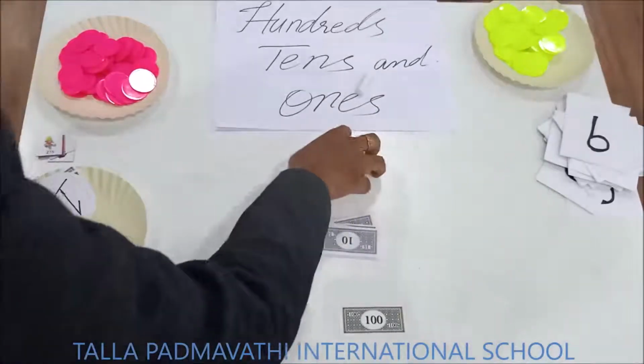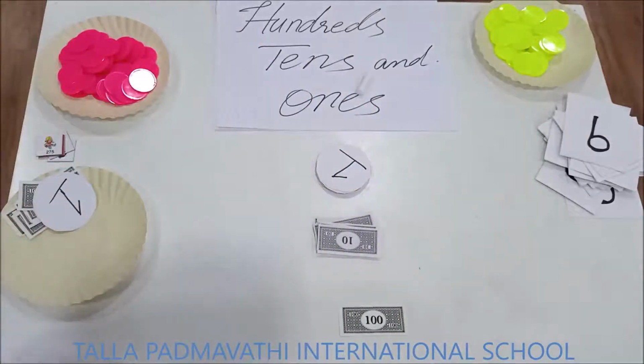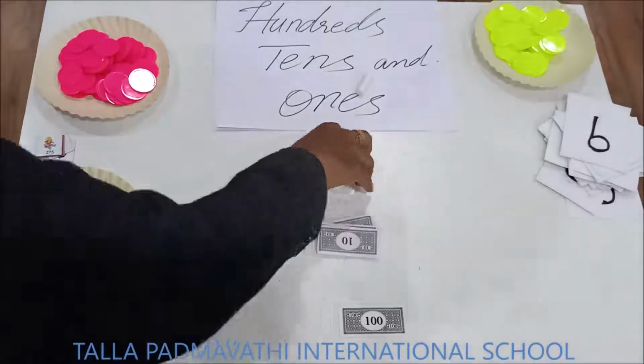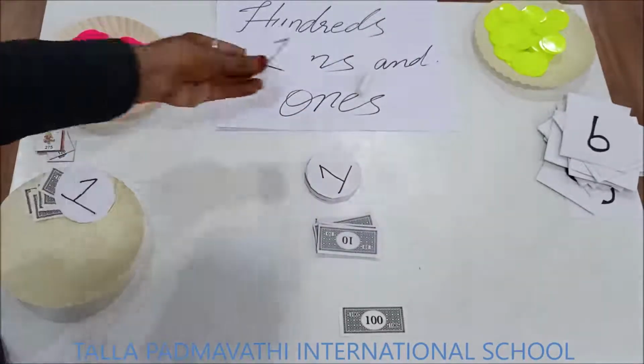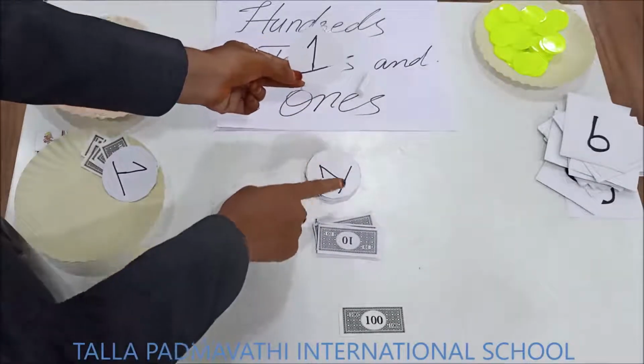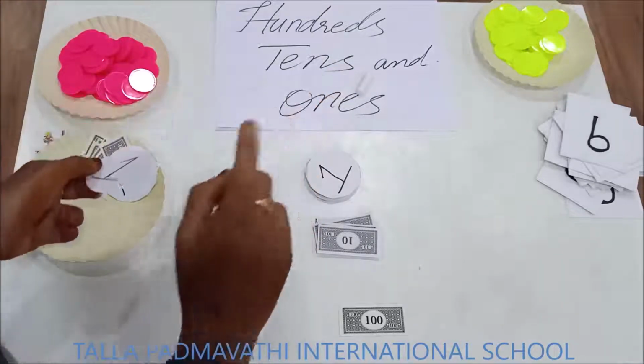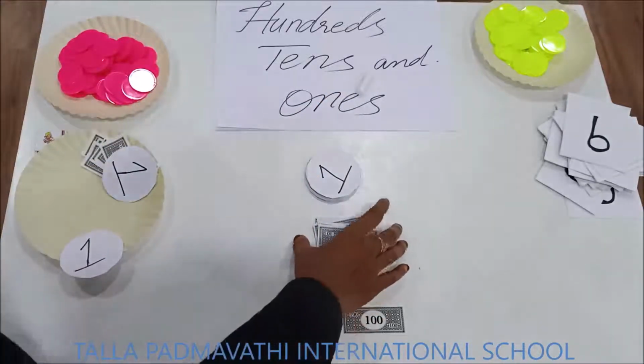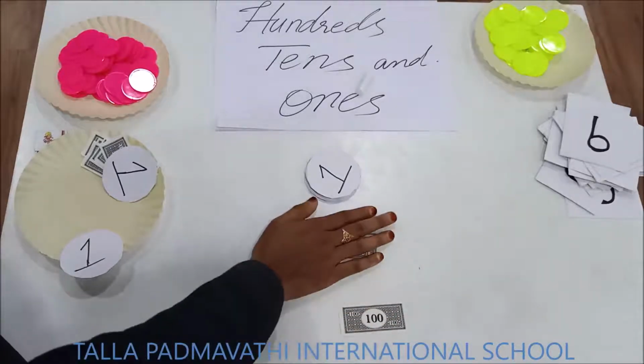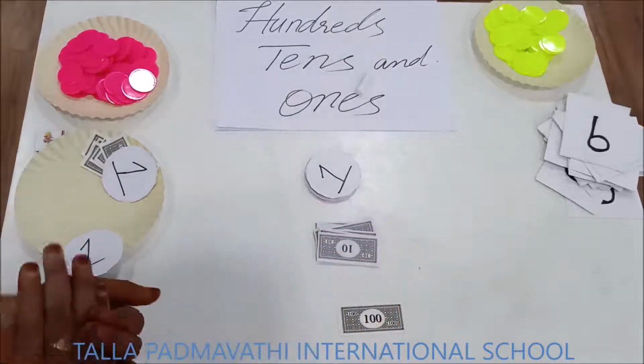Are you understanding, children? Are you following? Once again, shall we? This is a 1. How many ones make a 10? 10 ones make 1 ten. How many tens make a 100? 10 tens make a 100.